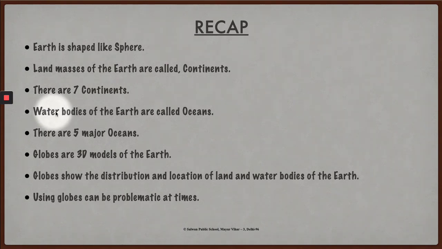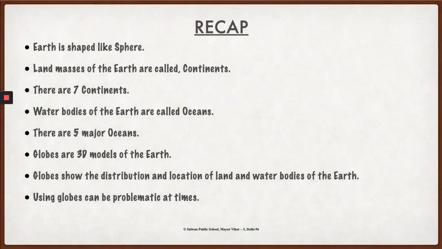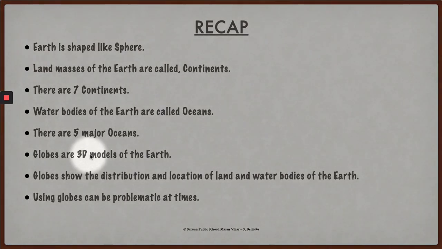Water bodies that surround the continents of the earth are called oceans. And how many oceans are there on earth? 5. There are 5 major oceans of the earth. The next thing we studied was that globes are 3D models of the earth. So we cannot create a real size model of the earth. That is why we have small 3D models of the earth.